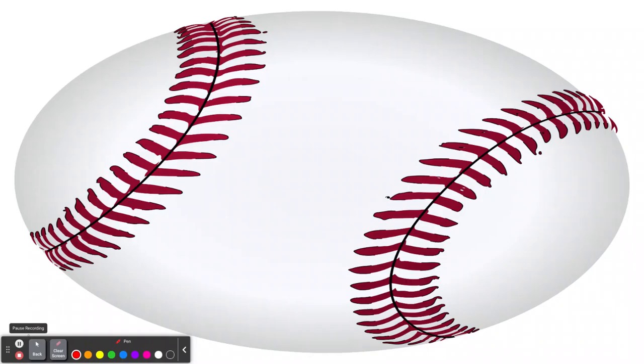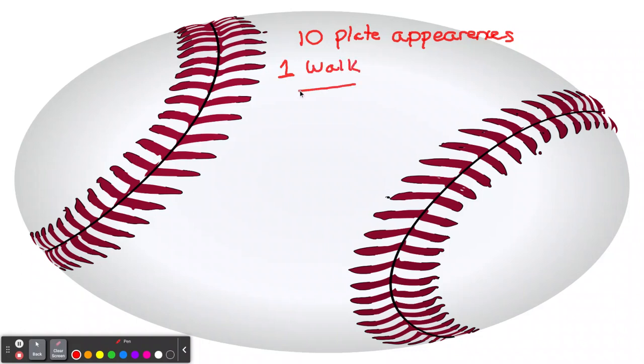All right, we have our baseball up. So let's say that you had 10 appearances. They call it 10 plate appearances. You went to the plate 10 times. Now, when you walk in baseball, it's not counted as an official at bat. So let's say that you had one walk. Well, if you had one walk, that means you only have 9 official plate appearances. So that's to keep in mind with walks.